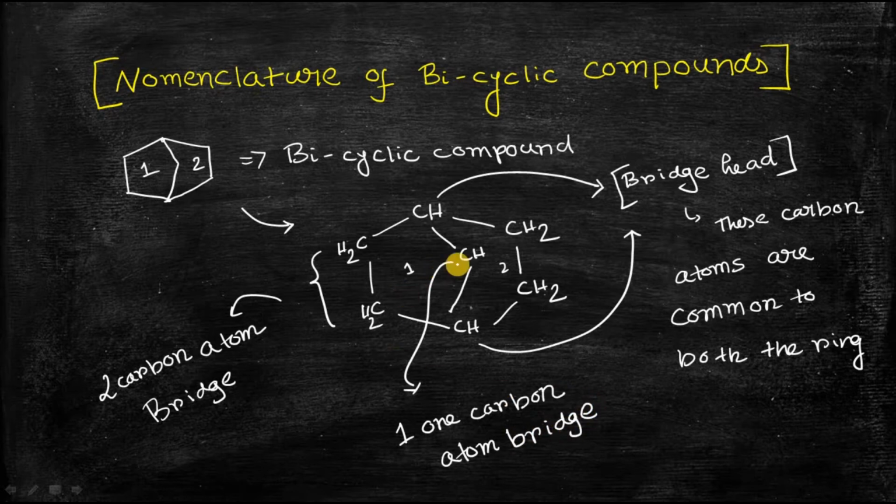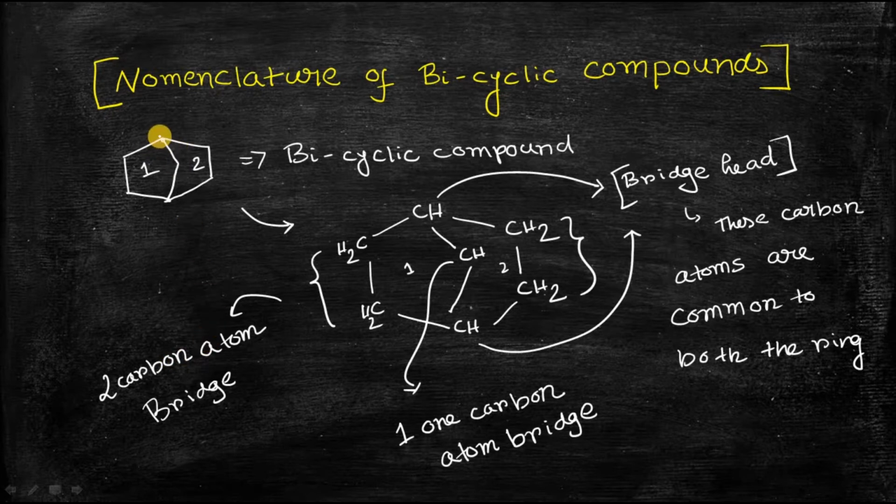Similarly, these two carbon atoms are also called a two carbon atom bridge. So these are the different terminologies used in any bicyclic compound.